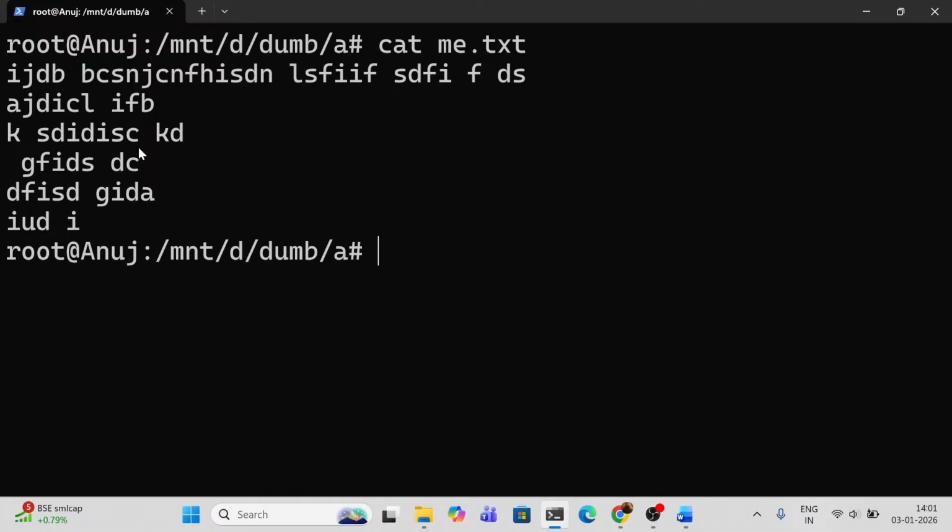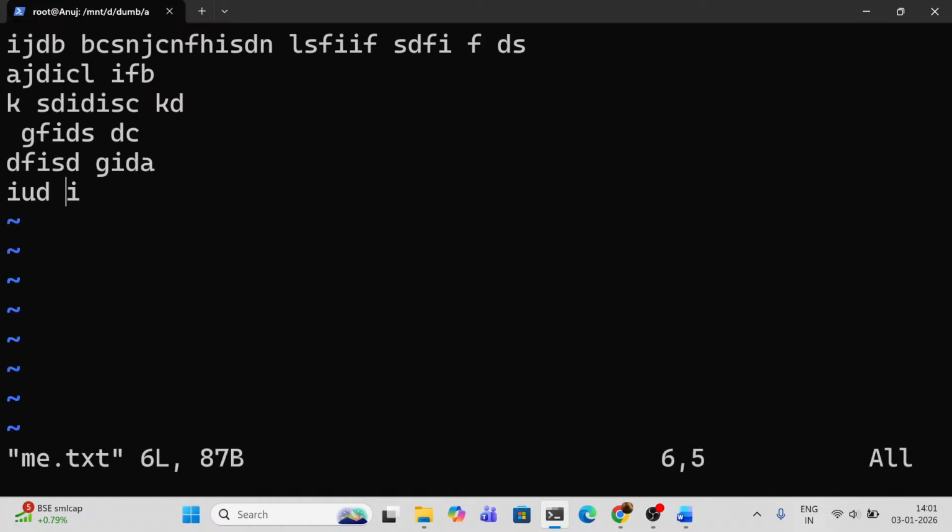Now, one more main important thing that I will show you. Let's again go to the vim command, vim me.txt. See, now you can see I still cannot write anything. Why? Because I didn't press I. What exactly is I? I means insert. Whenever I use the vim command, if I have to modify anything, I will use I, then I can insert anything.